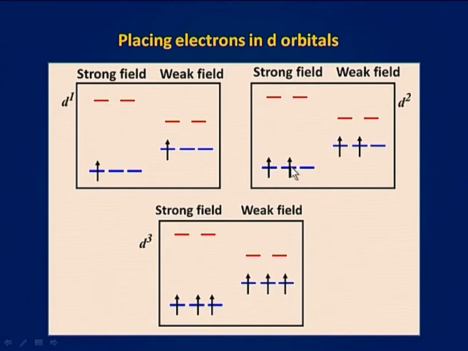For d2 configuration also, 2 electrons are in the t2g set for strong field and 2 electrons are in the t2g set for weak field. For d3 also, the number of unpaired electrons in the t2g set for strong field and weak field are the same.